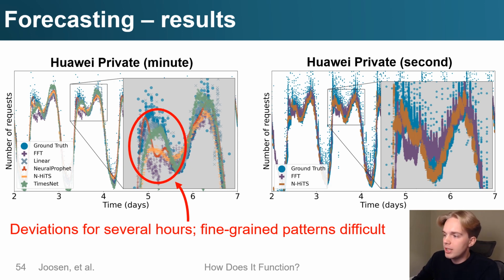So we could evaluate FFT, but we could only evaluate NHITs if we decreased the input and output window sizes to a much smaller size than the original setup, and then we do get improved results. But even then, we do also have some issues modeling fine-grained structures, and also we do have to invoke our model a lot more frequently than before.